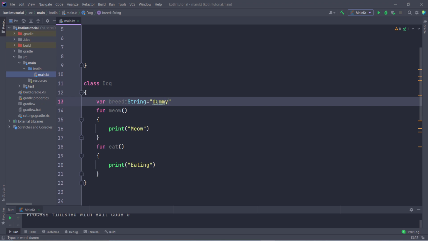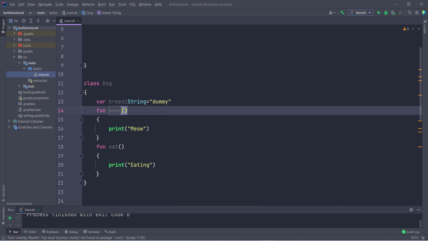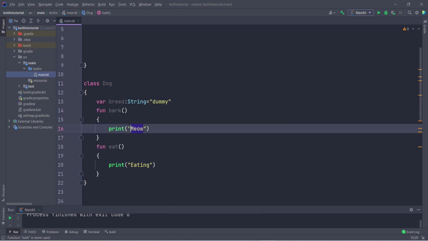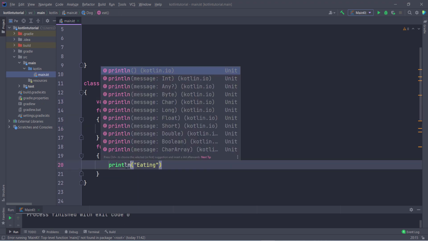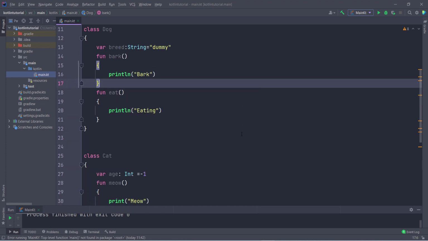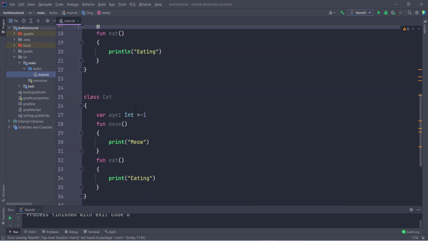Then the dog doesn't need the meow function, it needs a bark function. I give the message bark with println, so it is fine. Now the dog also has a function of eating, and the cat also has a function of eating.